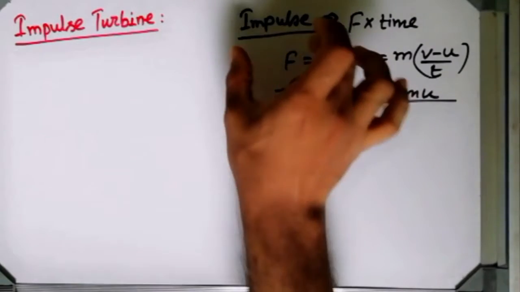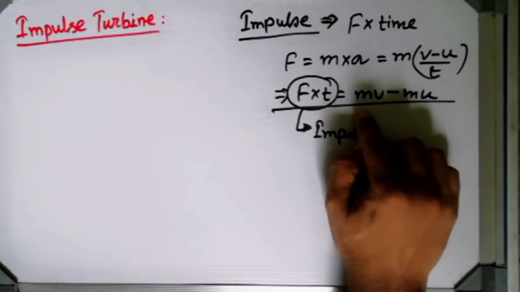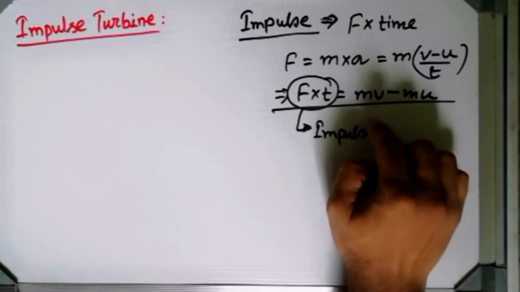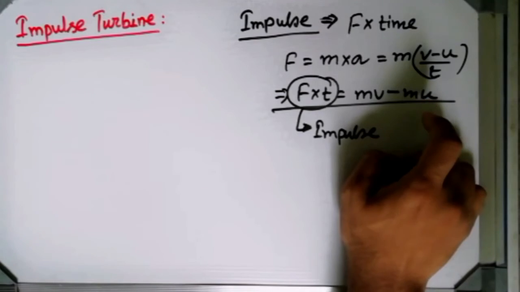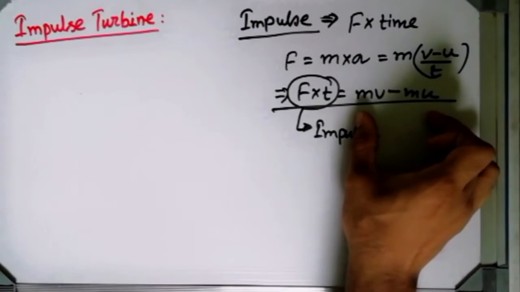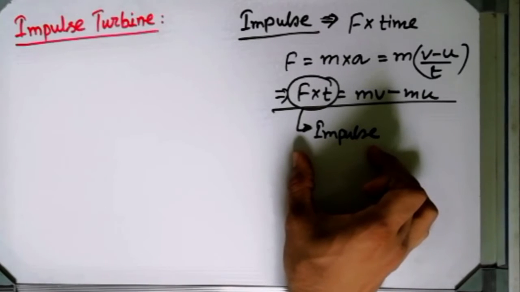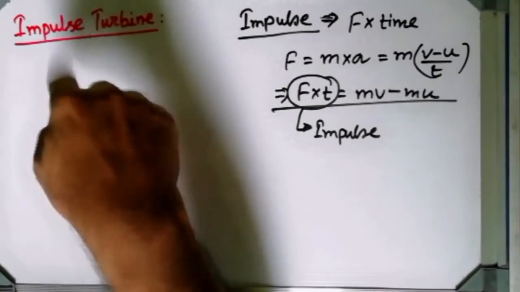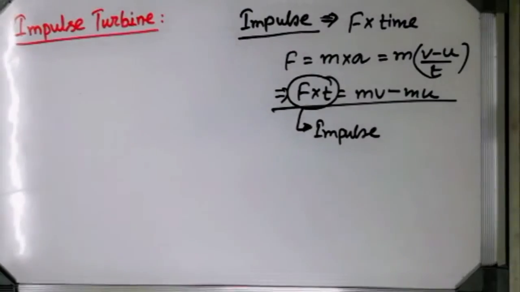So by this term, impulse means the change in momentum. You can see mv minus mu. What does this mean? That means final momentum minus initial momentum. So only due to the change of momentum the impulse will be created, and for the sake of this impulse, if the turbine rotates, then it is known as impulse turbine. Understood or not?